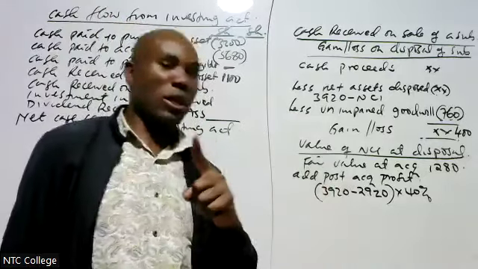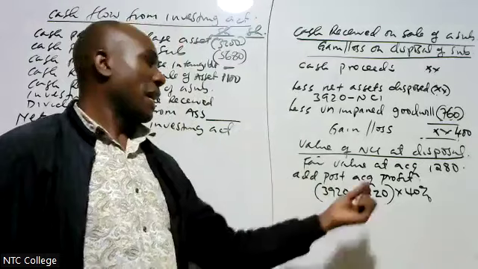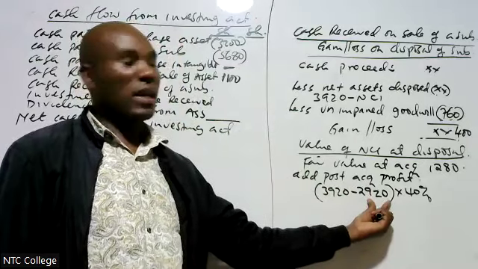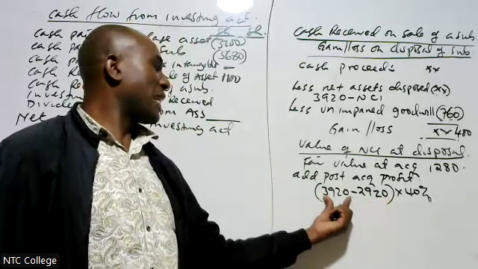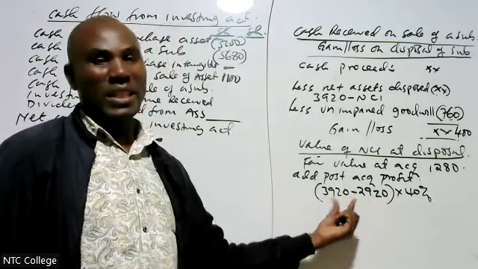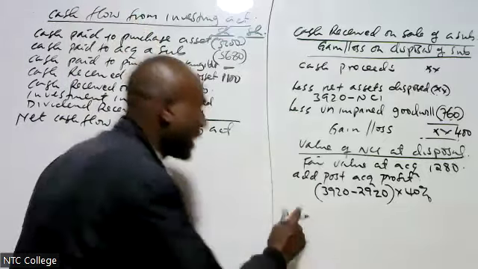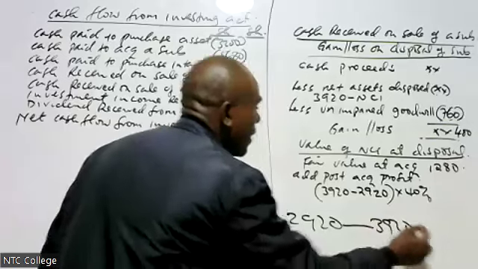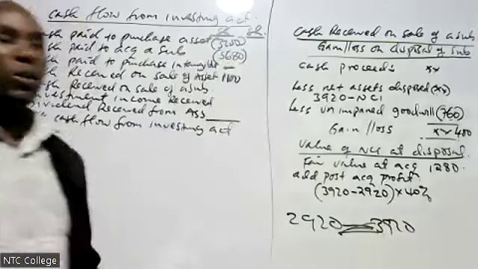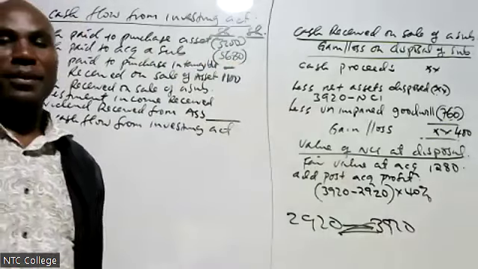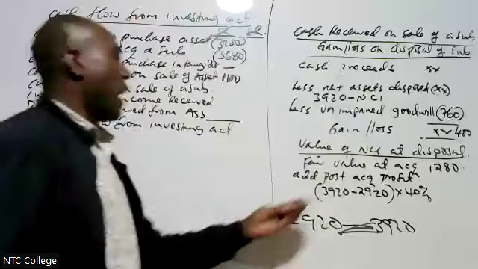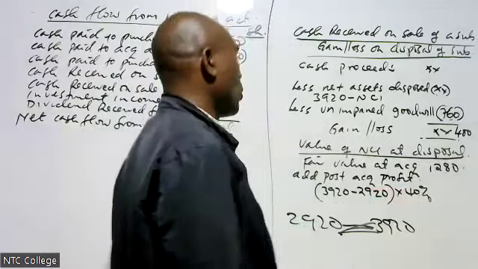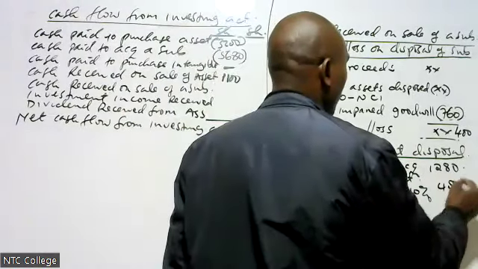On acquisition of this subsidiary, the examiner gave us net assets of 29.20. At disposal, the net assets are 39.20, which means they increased from 29.20 all the way to 39.20. That increase is what we call post-acquisition profit. Out of that, the NCI share is 40%, which comes to 400.